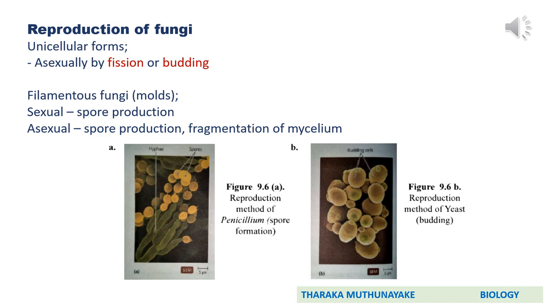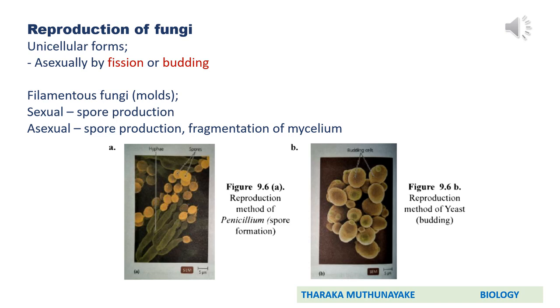Then filamentous fungi or molds undergo sexual reproduction as well as asexual reproduction. In sexual reproduction, they produce spores. In asexual reproduction, they can produce asexual spores or their mycelia can be fragmented. We discuss life cycles in diversity. Again, go through those life cycles and look at the reproduction methods. Here you can observe two diagrams. These are mentioned in your resource book as well.